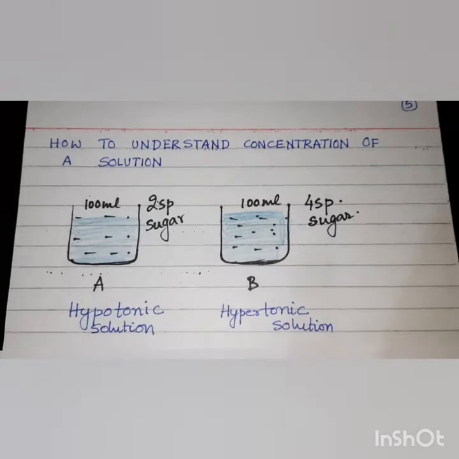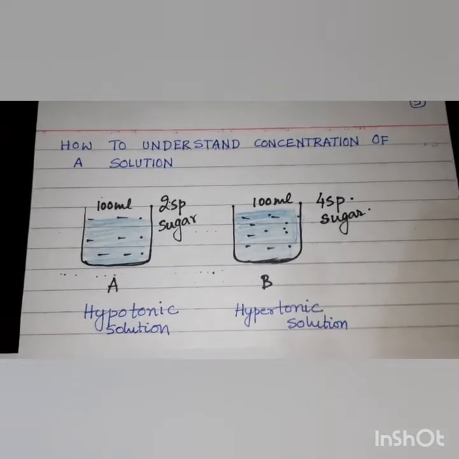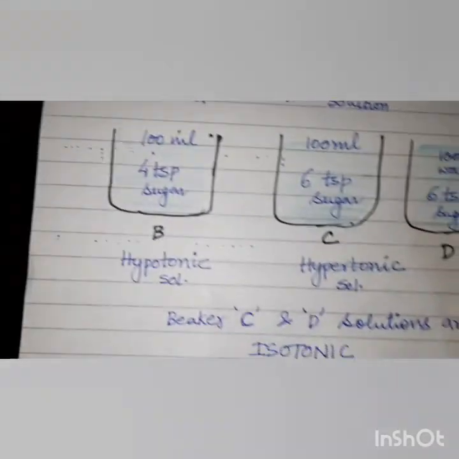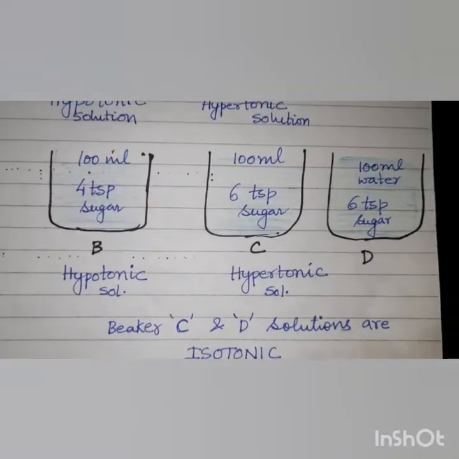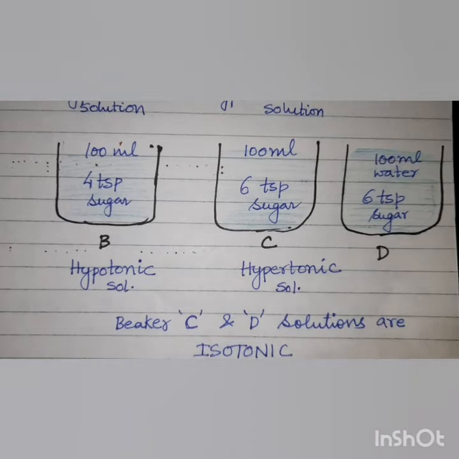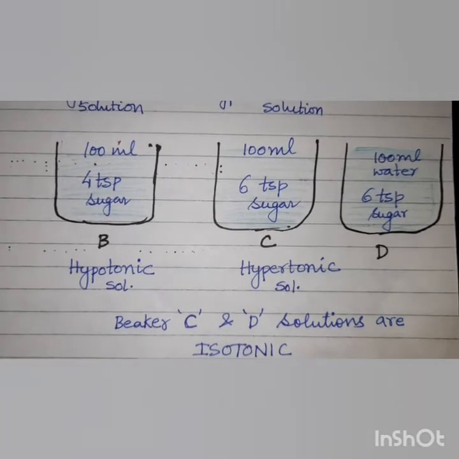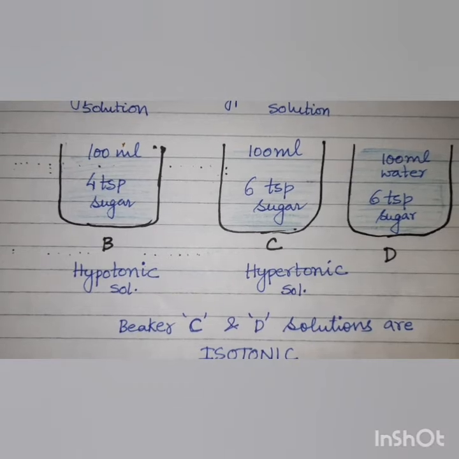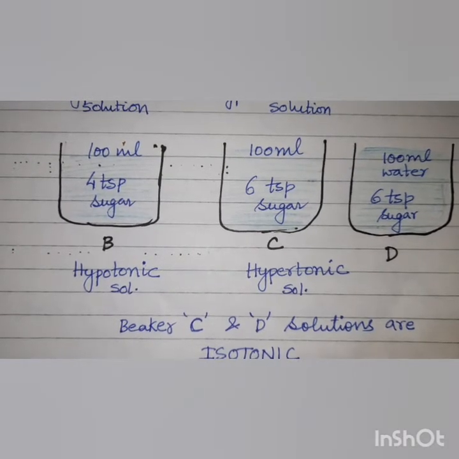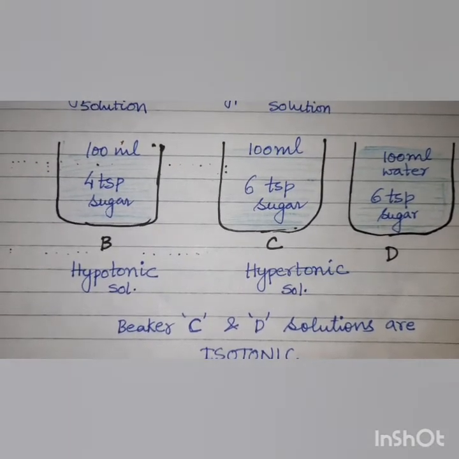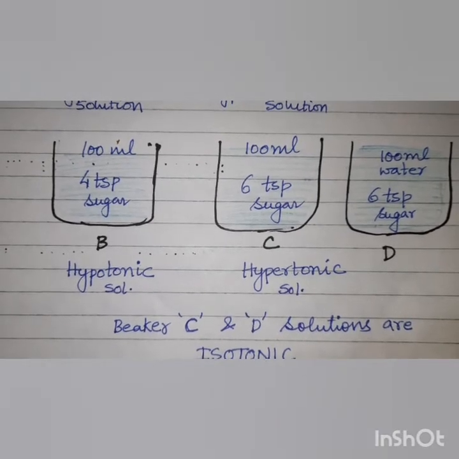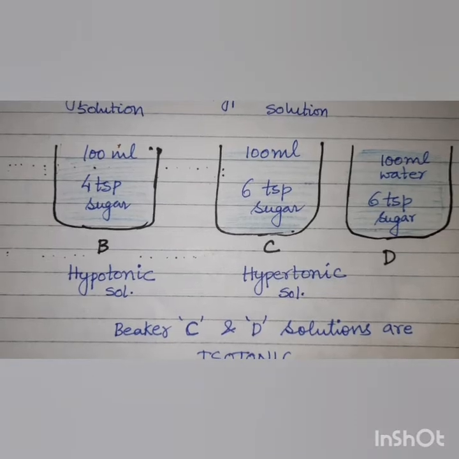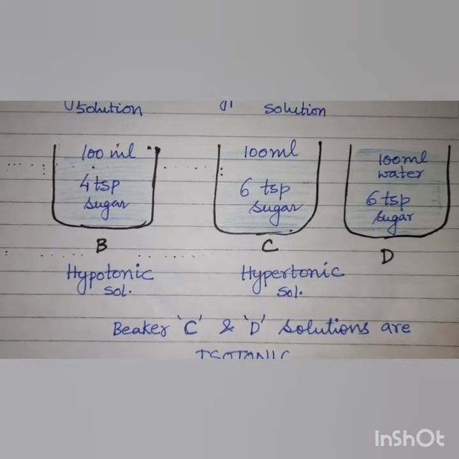Now the same beaker B, which is hypertonic when it is compared to A, becomes hypotonic when it is compared to beaker C, because C has more sugar in the same 100 ml of water than B. So when B is compared to C, B becomes a dilute solution, so it becomes hypotonic, and C becomes hypertonic because it has more solute as compared to B.